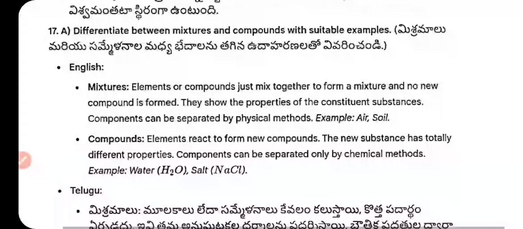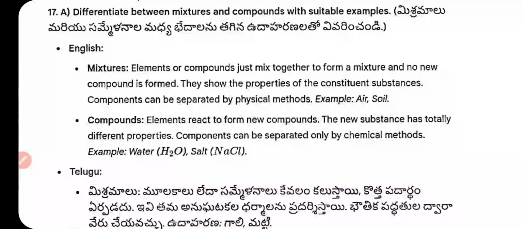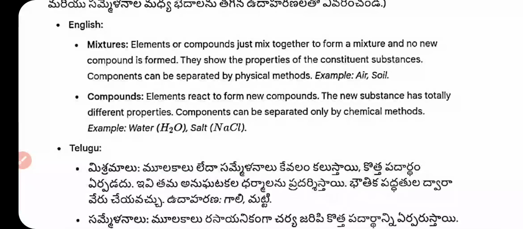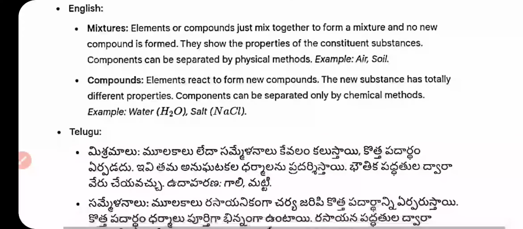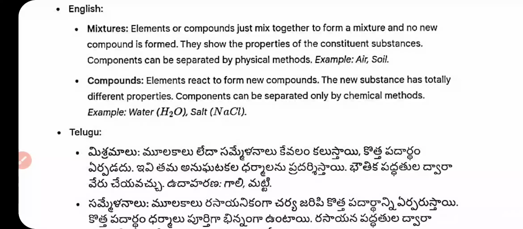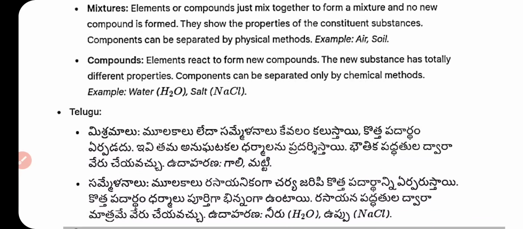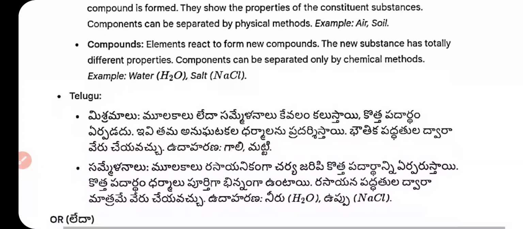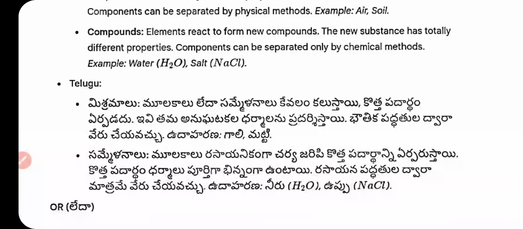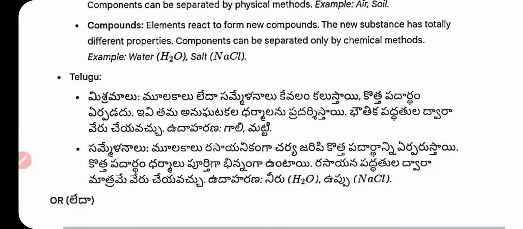Differentiate between a mixture and a compound with a suitable example. Mixture: elements or compounds just mix together to form a mixture and no new compound is formed. They show the properties of their constituent substances. Components can be separated by physical methods. Examples: air, soil. Compound: elements react to form a new compound. The new substance has totally different properties. Components can be separated only by chemical methods. Example: water and salt.